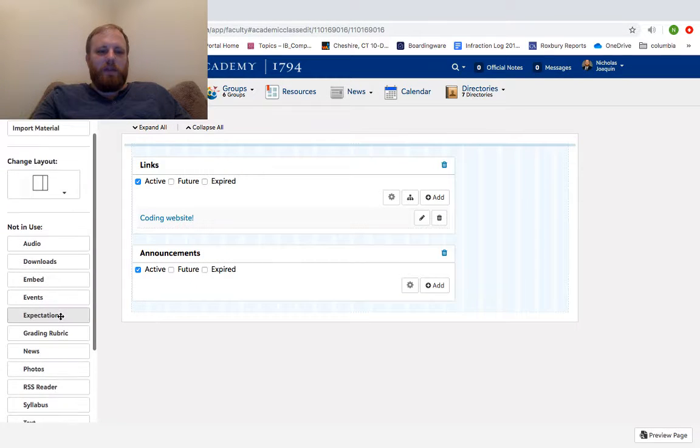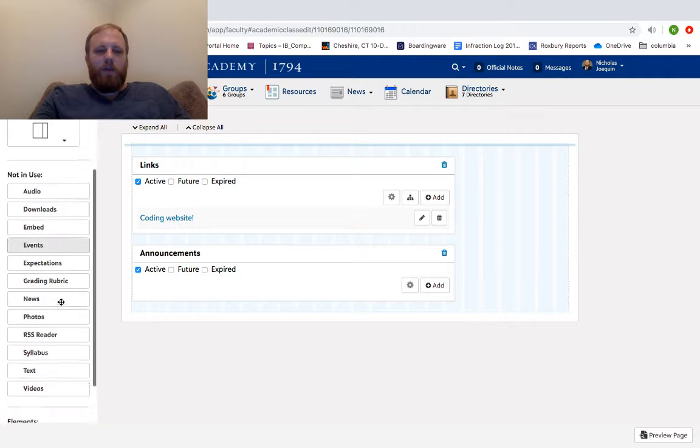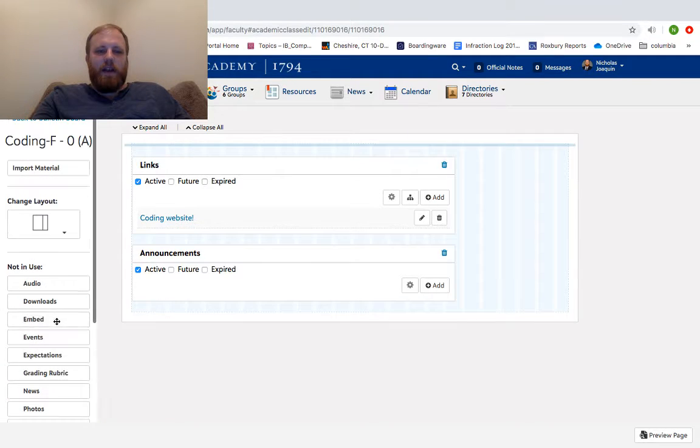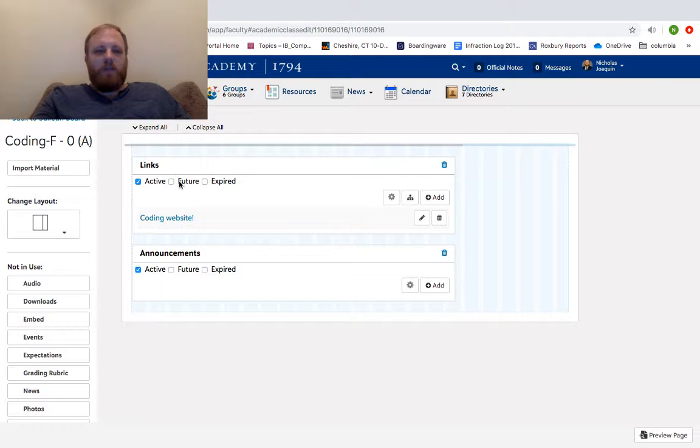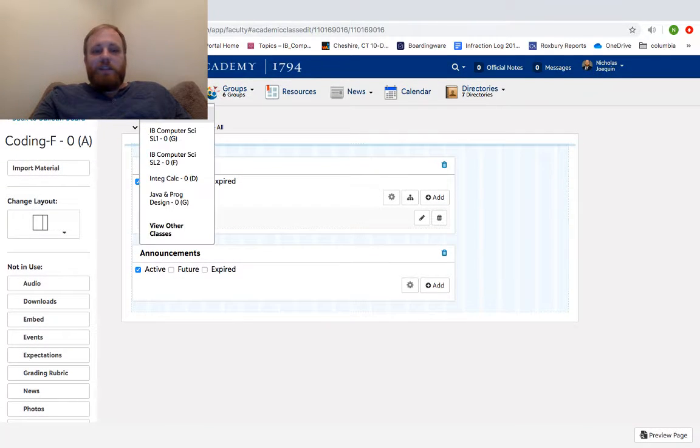Any of these individual types of things you want to put on, you want to put on a photo, you want to have text. Announcements are generally set up to actually contact all the teachers and to contact all the students as soon as I add one of those. But all of those different elements that I want to add in are all right here. You can change your page layout a little bit. I like to do this one or this one. Really just the 2 columns is helpful.